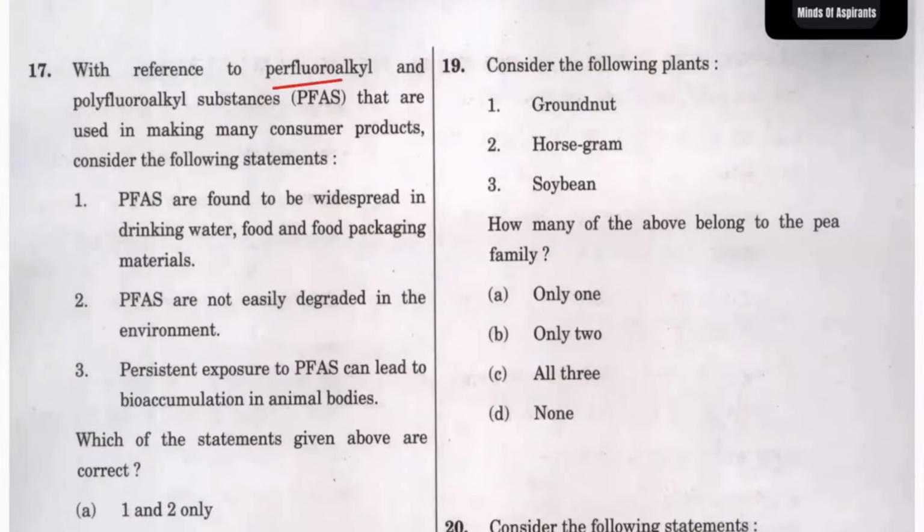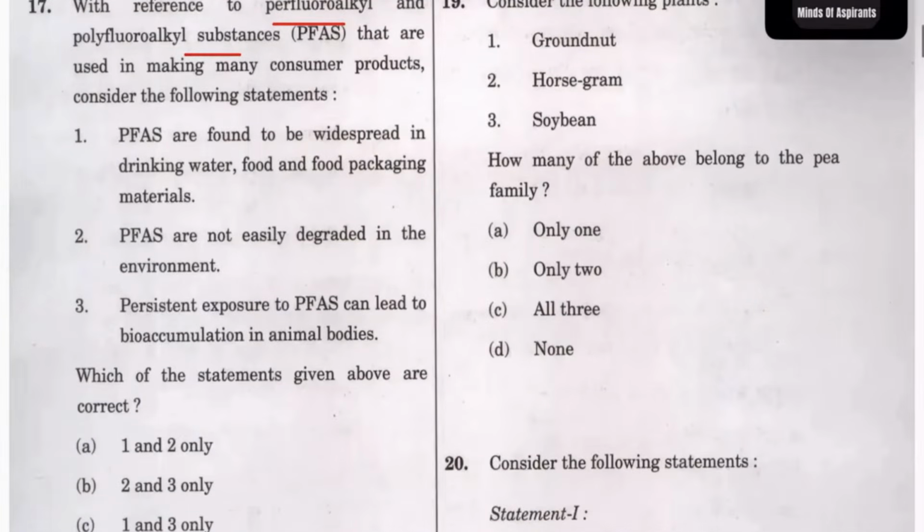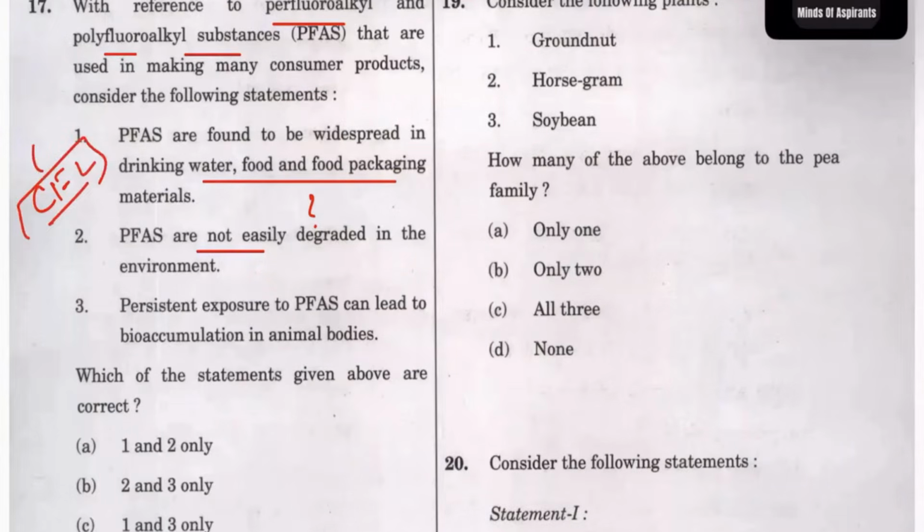Again, you see this perfluoroalkyl substances and things. Whether it is used in the water or food packaging material, it is not easily degraded. Perfluoro, see, fluoro. It's kind of like chlorofluorocarbon, right? I do not know the chemical reactions and all, but it is something similar, so obviously it cannot be degraded that much.